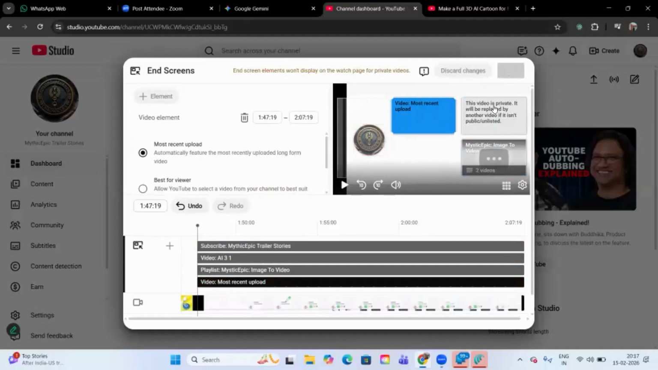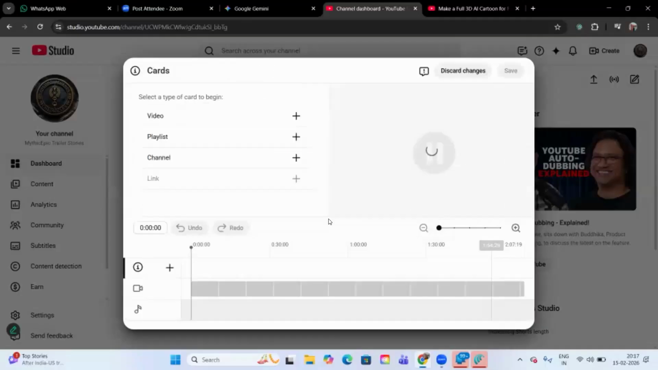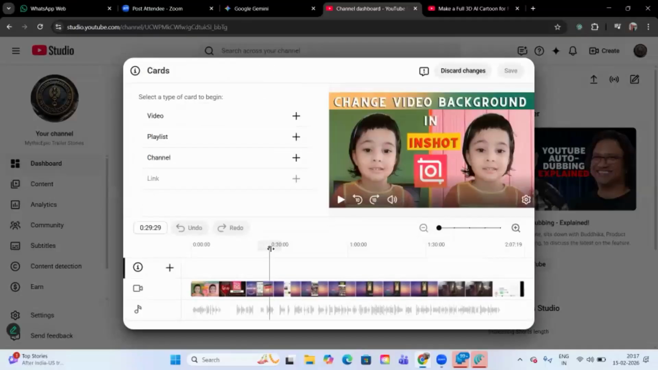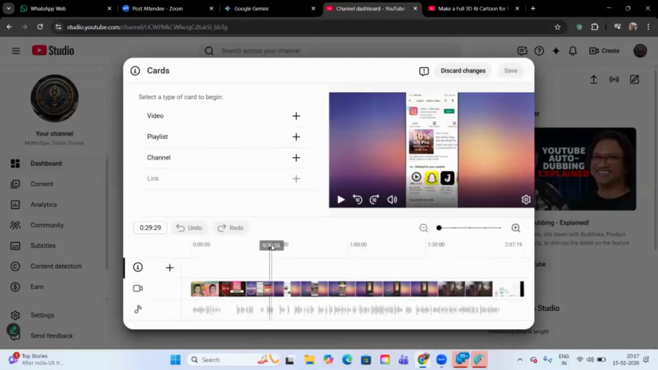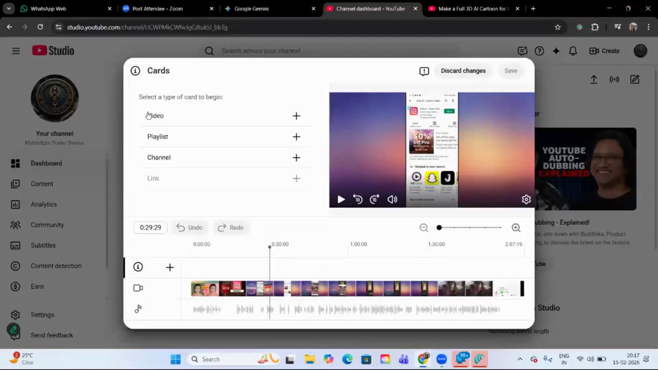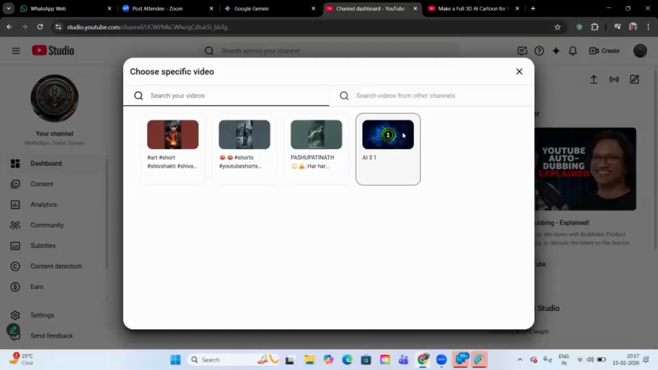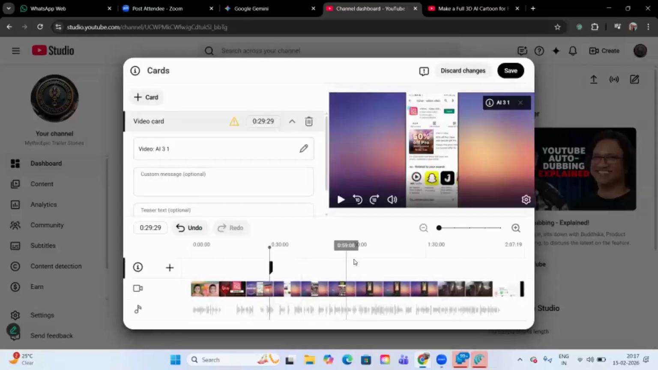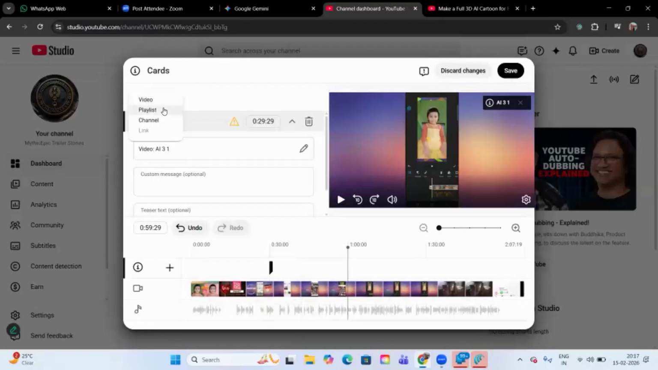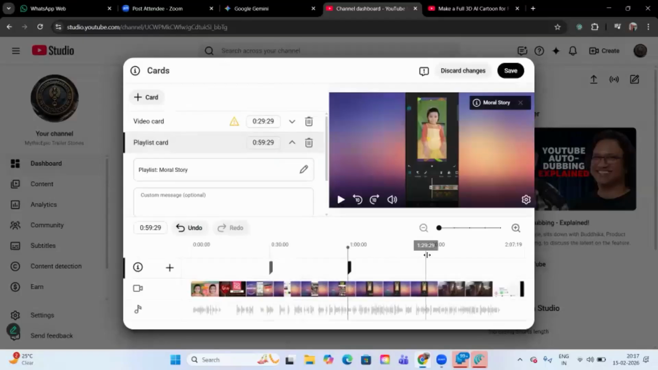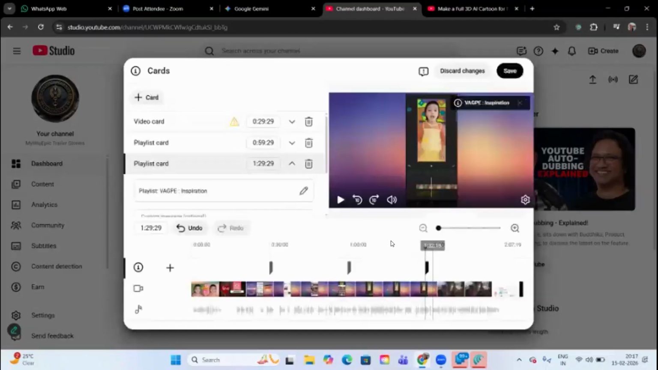Then go for add cards. Why do we add cards? We give some more options to the viewers. In case they don't like this one, they can go for the next video. Right? So here I can add 3 videos and 2 playlists. You can bring the playhead, click with it, it will be situated there, and then you can add a playlist or video, whatever you want, right? So I'm discarding this because I don't need it now.